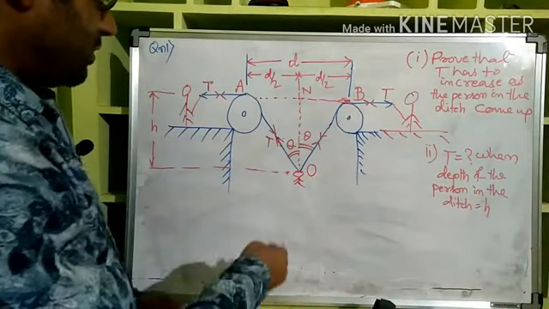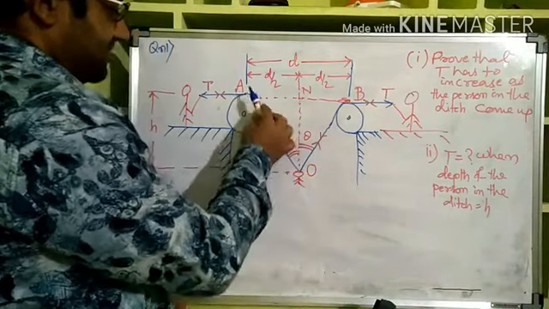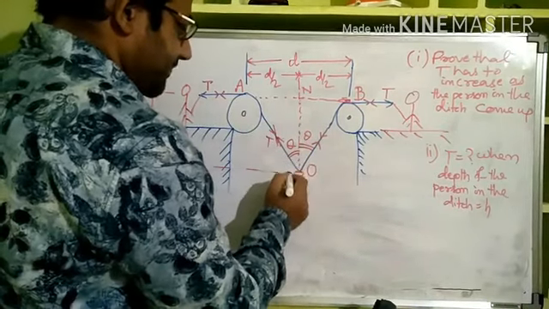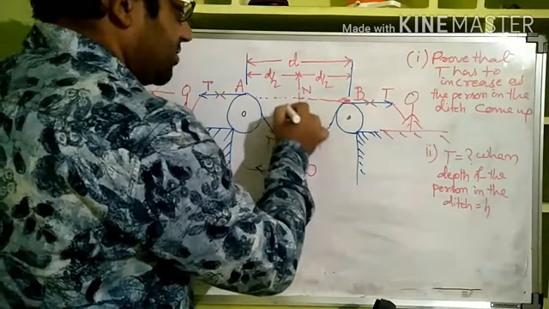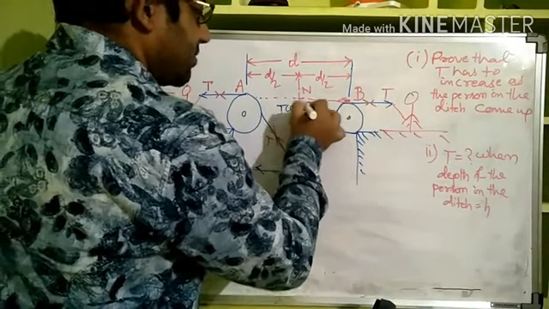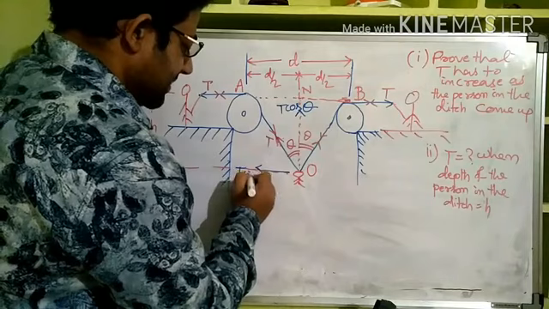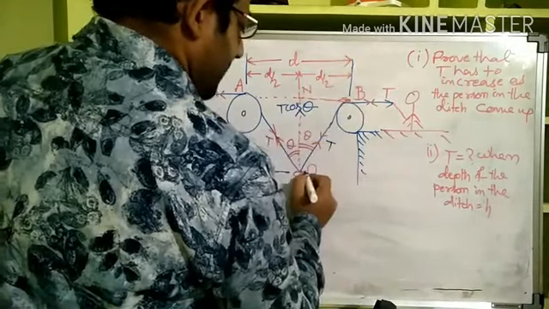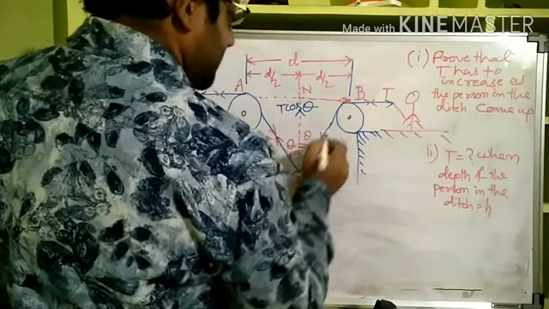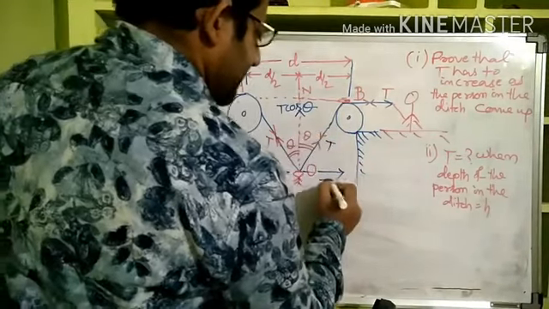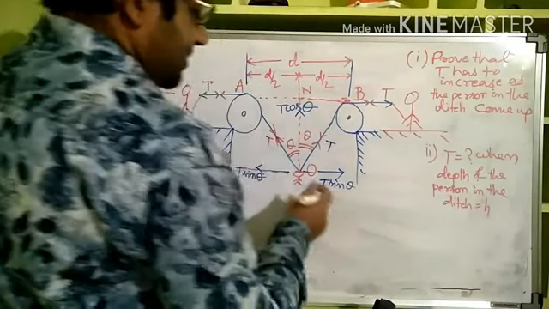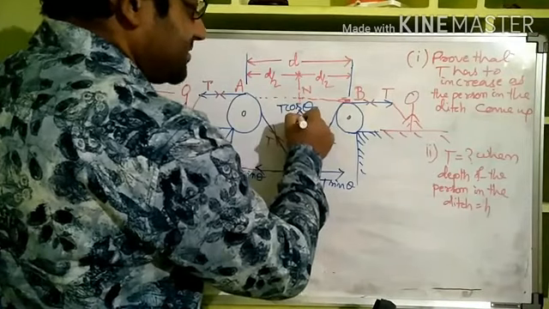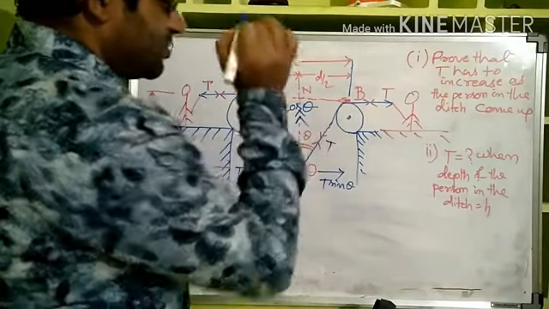Now let me explain to you. If this is the tension in the string, this tension can be resolved into 2 components, right? T cos theta and T sin theta. And this tension also can be resolved into 2 components, T cos theta and T sin theta. These T sin theta components we need not worry about because equal and opposite forces will cancel out each other. T cos theta and T cos theta will be added up, so it is 2T cos theta.